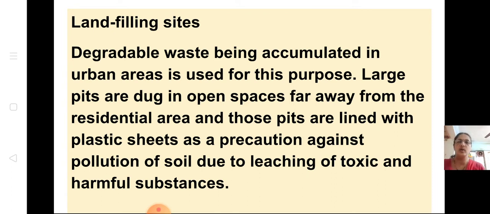So there is a huge pit lined with plastic sheet as a precaution against pollution of soil, because it can cause pollution to the soil due to leaching. Leaching means all the toxins will go into the soil. It will be sucked by the soil. Some substances might be harmful, and they can percolate into the soil. That's why there is a plastic lining in the large pits. Okay, this is called landfill sites.